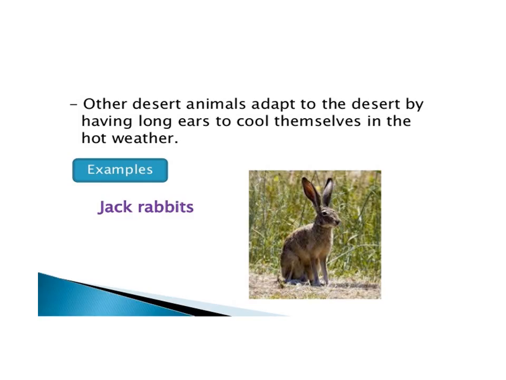Here is another adaptation of a desert animal, the jackrabbit. They are adapted to the desert by having long ears to cool themselves in hot weather. They possess long ears to cope with the strong heat. That is another adaptation of desert animals.